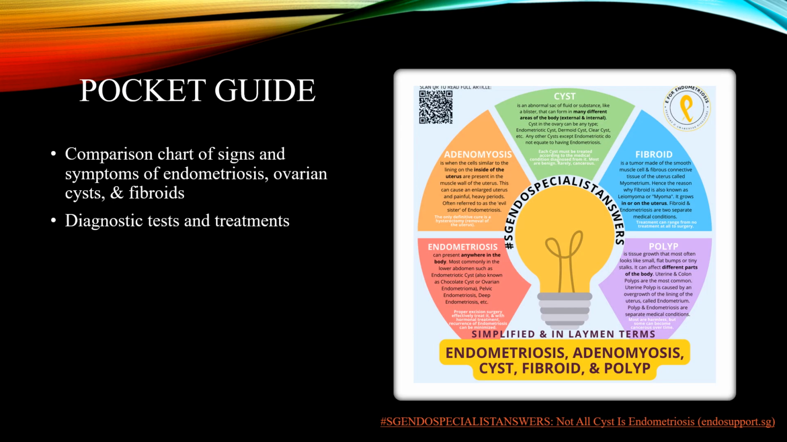Important information that I will be adding to my pocket guide for this week includes creating a chart of signs and symptoms comparing endometriosis, ovarian cysts, and fibroids, as well as diagnostic tests and appropriate treatment options. This is a good example of a chart that defines the differences between endometriosis, adenomyosis, cysts, fibroids, and polyps.